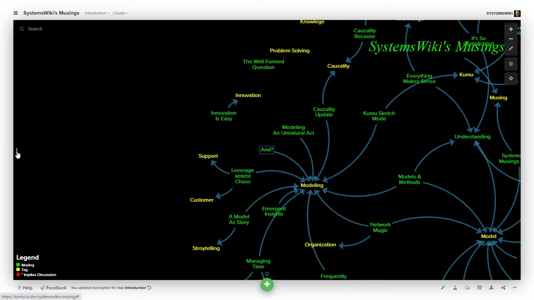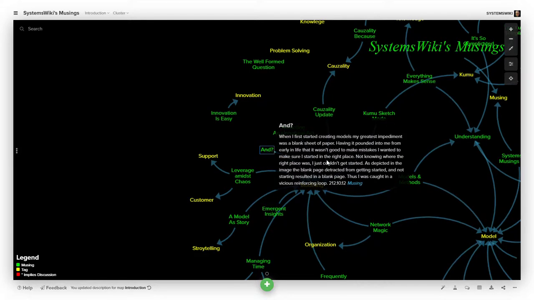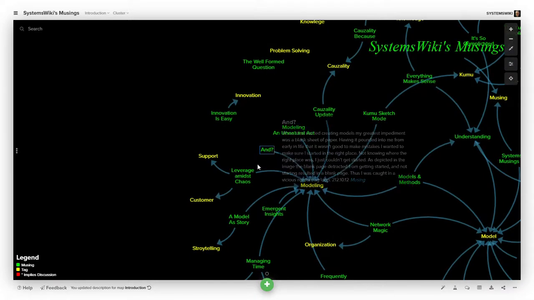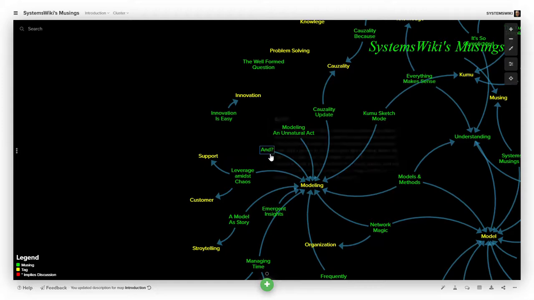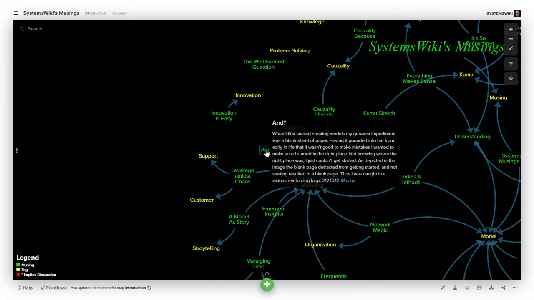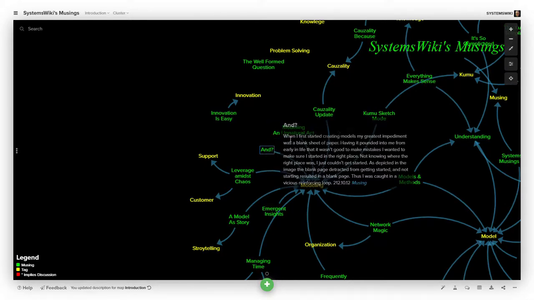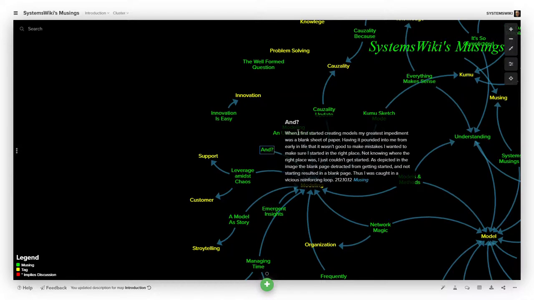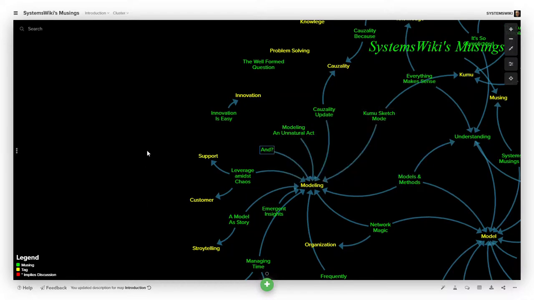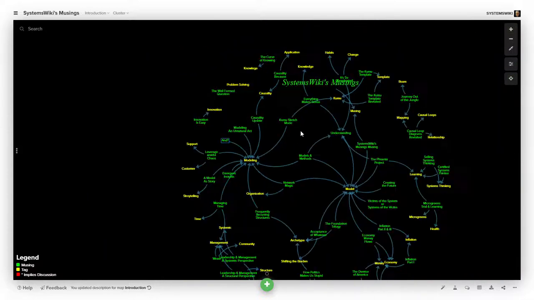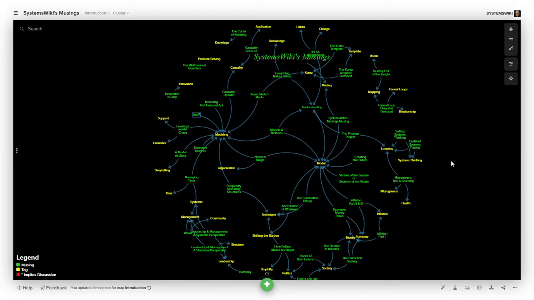The other thing that I can do is, you can't see it from here, but I could just go ahead and send somebody the URL to this particular element of this map, so that when they got it, it would actually show them. In other words, it would show them the whole map, and it would show this musing in the midst of the rest of the map. So I'm toying with it. Mess around with it and tell me what you think of it.